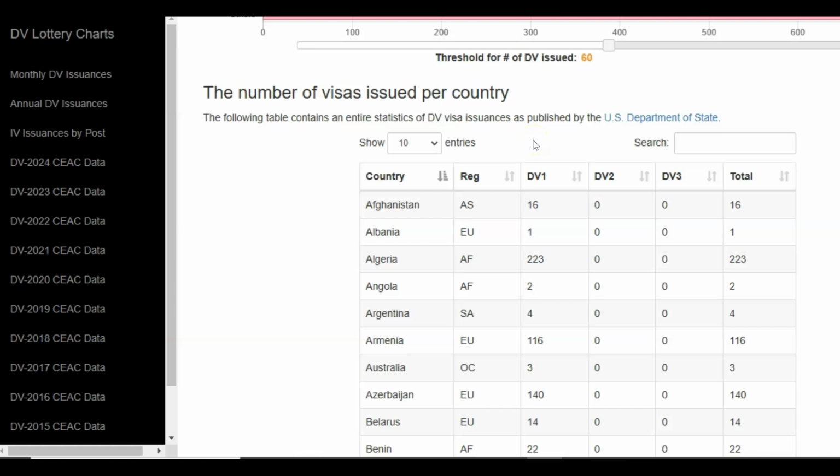Now, originally, there are only 10 countries shown. So in case you would like to increase the number of countries shown, you can click on this drop down and change the number of countries that are being shown.